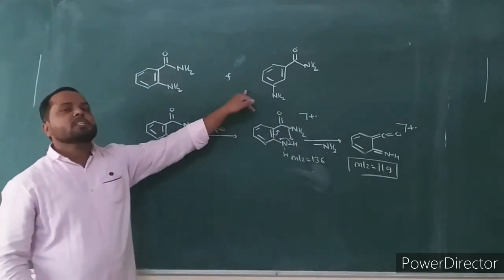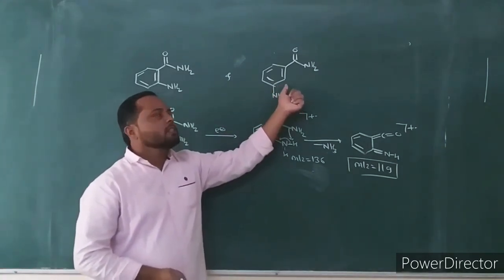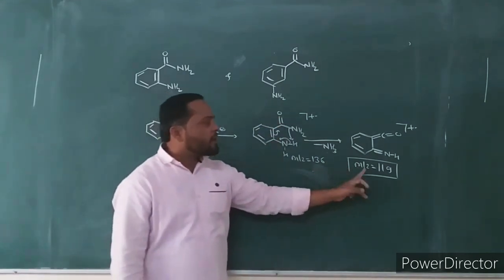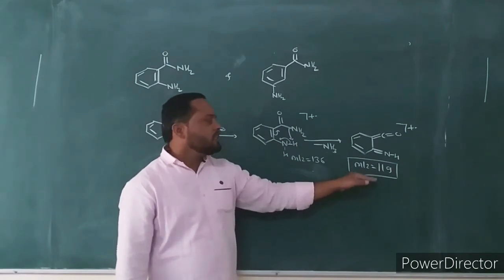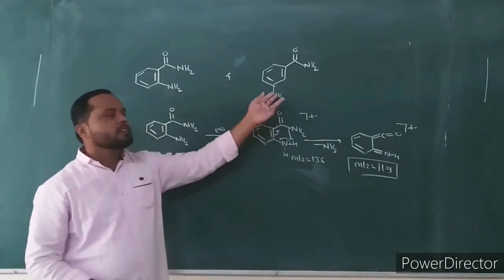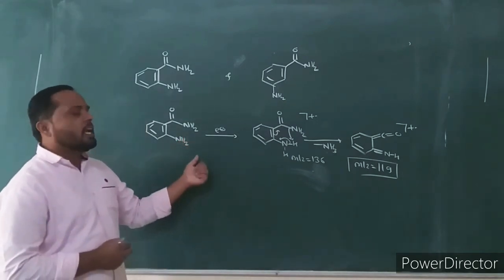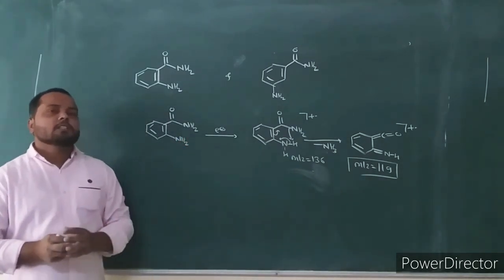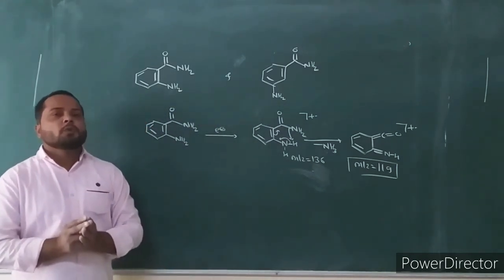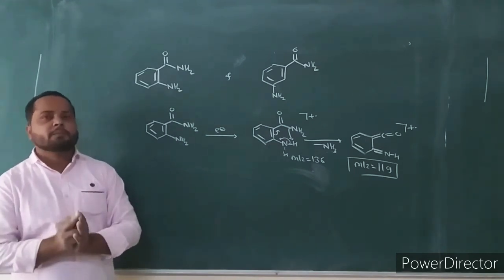In the second compound, the NH2 group is not present at the ortho position. This compound does not undergo ortho effect fragmentation, and this fragment ion generally does not appear in the mass spectrum of this compound. How will you distinguish these two compounds with the help of mass spectra? It is an ortho isomer and it is a meta isomer. We can easily distinguish them with the help of mass spectra by ortho effect fragmentation.